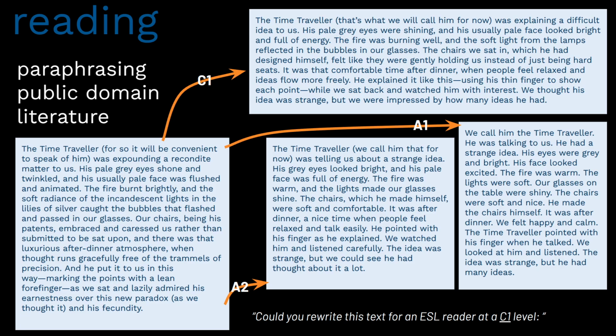It says, "The time traveler, for so it will be convenient to speak of him, was expounding a recondite matter to us." At the end, we see, "We lazily admired his earnestness over this new paradox, as we thought it, and his fecundity." A lot of native speakers of English are going to struggle with things like trammels of precision and recondite matters. So how much more so would our non-native speaker students struggle with this?